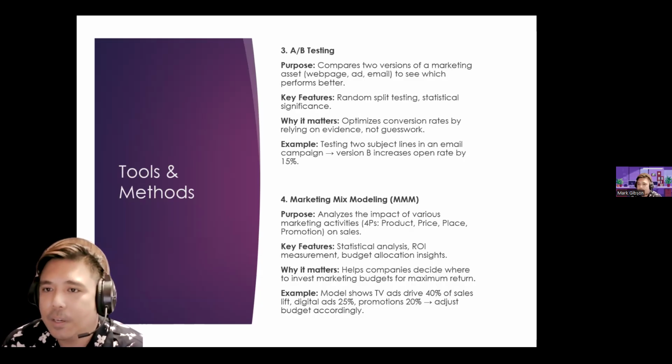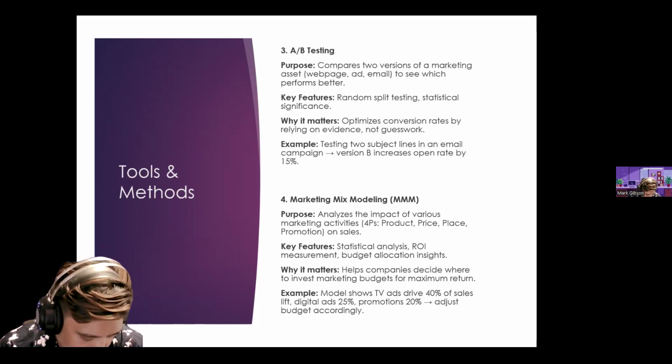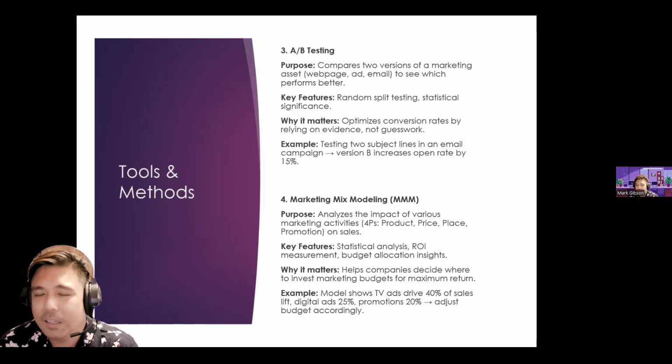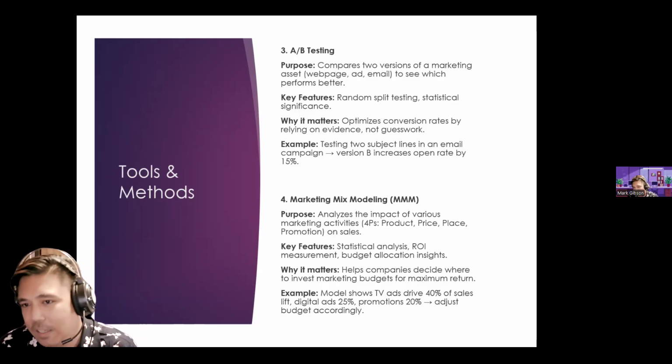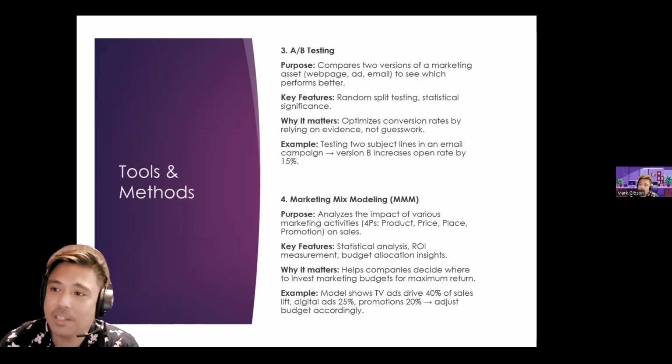A/B testing compares two versions of a marketing asset, such as a web page, ad, or email, to see which performs better. So in this case, class, we're basically looking at different marketing programs and comparing which one is more effective than the other. Key features would be random split testing and statistical significance. It optimizes conversion rates by relying on evidence, not guesswork. For example, testing two subject lines in an email campaign, version B increases open rate by 15%.